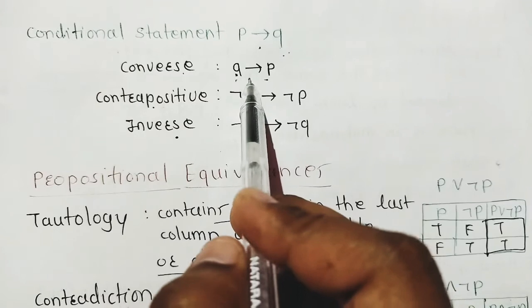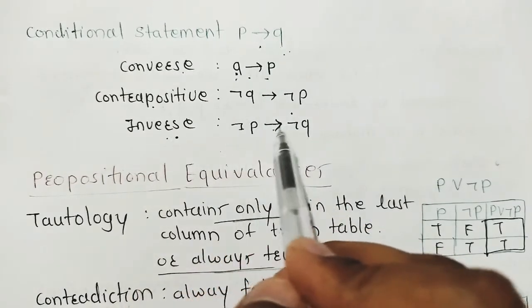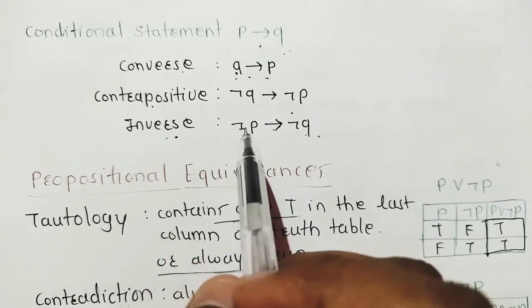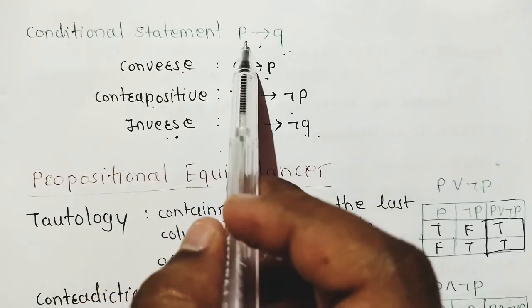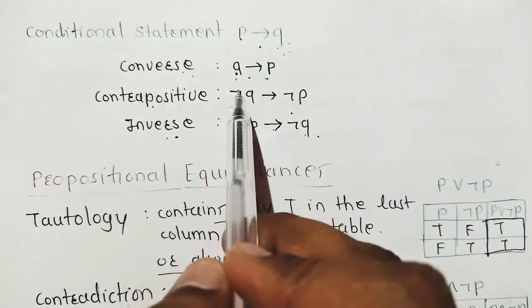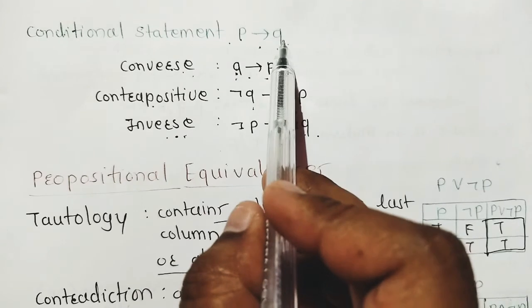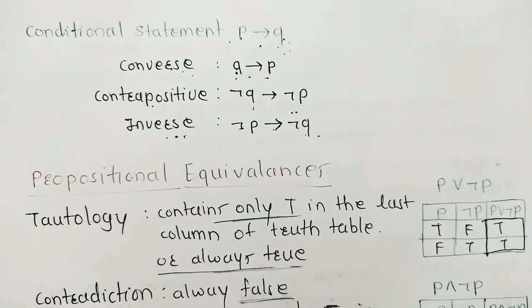Contrapositive is negation Q implies negation P. Inverse is negation P implies negation Q. If you have to remember this in the examination, just use three. If P implies Q, the converse is Q implies P. The contrapositive is negation Q implies negation P. The inverse is negation P implies negation Q. Always use short tricks to remember during the examination.